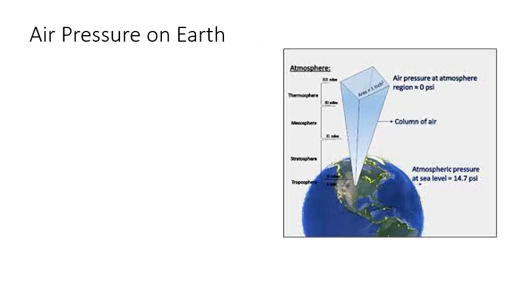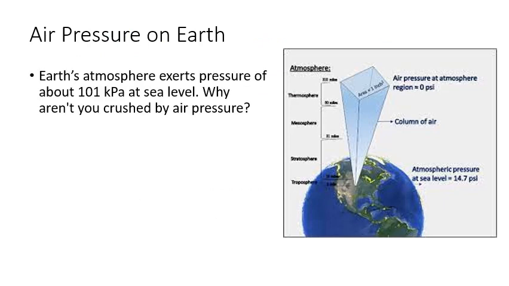Air pressure on Earth is what we care about the most. Probably don't care about air pressure on Venus very much. No offense, Venus, but we live here. The Earth's atmosphere exerts a pressure of 101 kilopascals at sea level. That's a lot. That's like the force of a small moving truck.